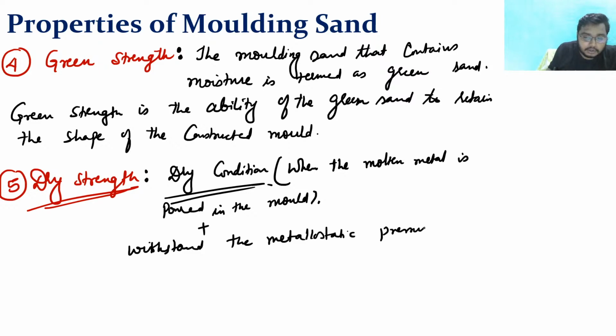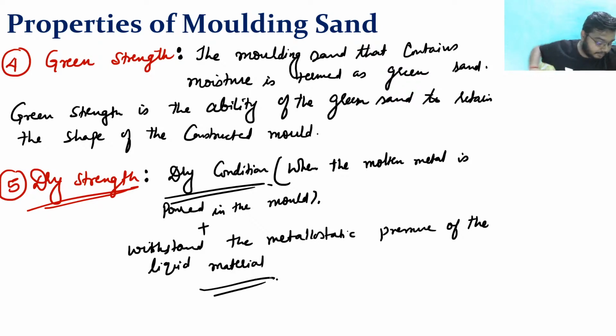So how are the metallostatic pressures formed? Metallostatic pressures are formed in the liquid material.